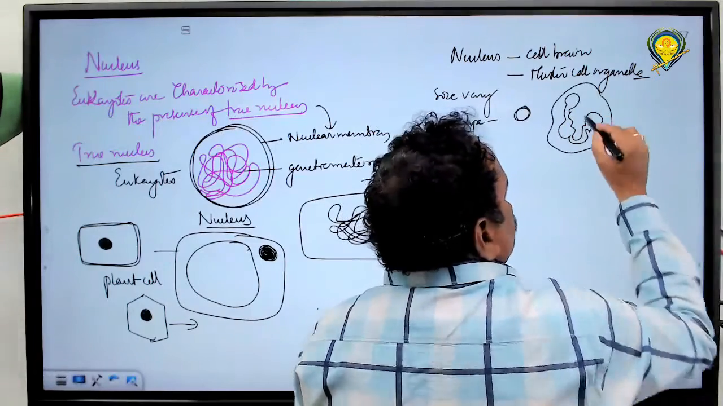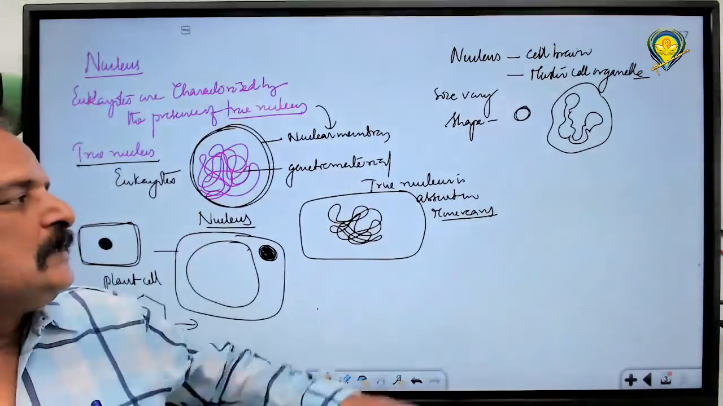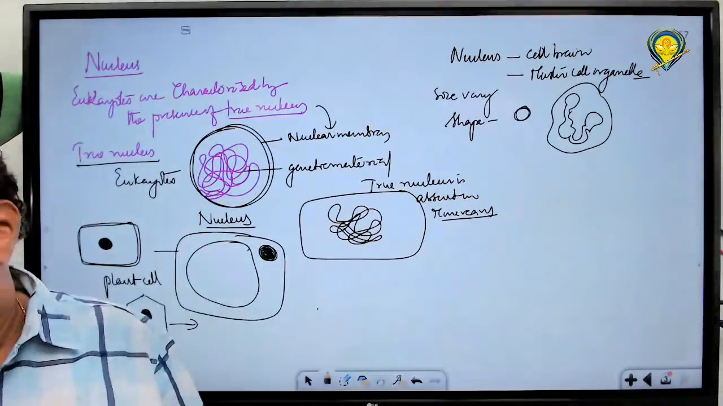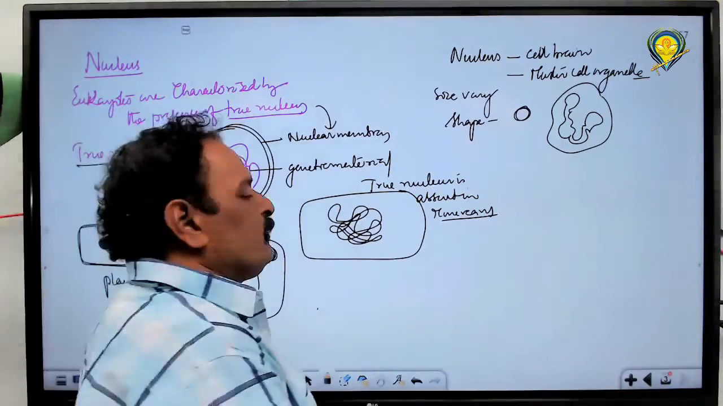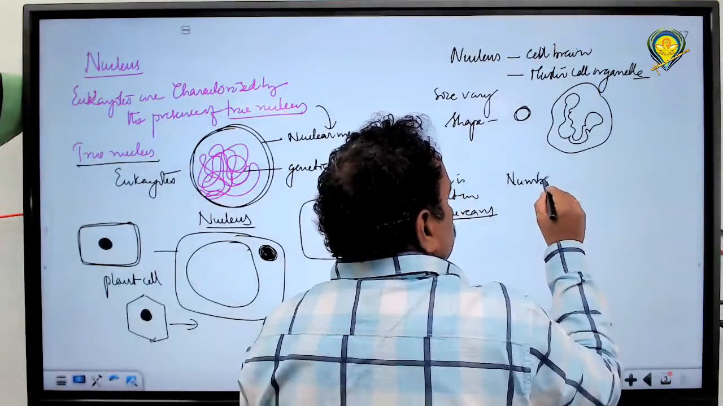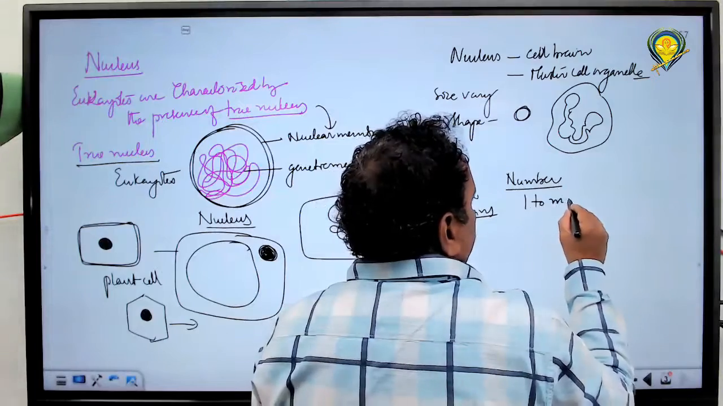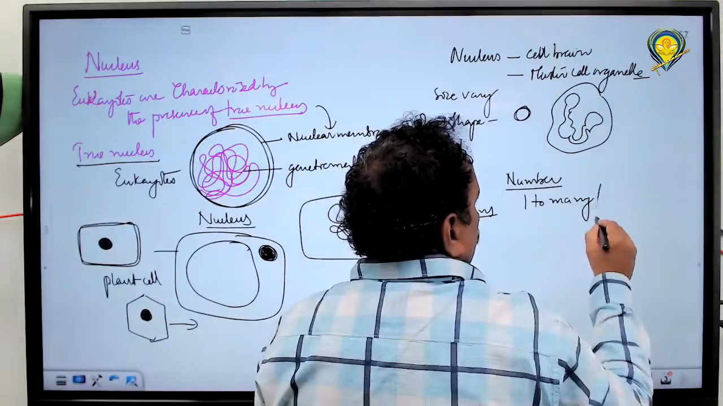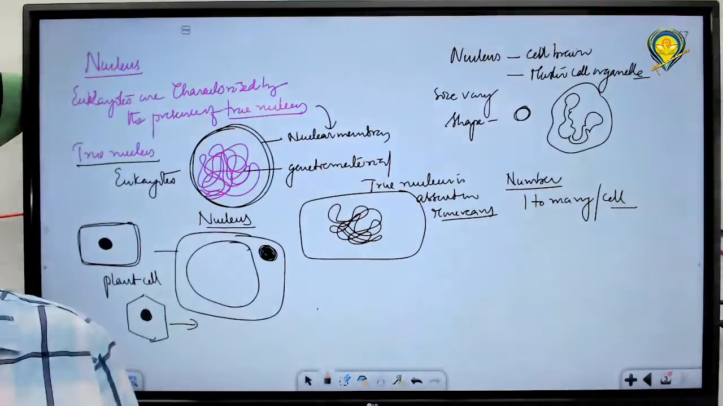Trilobed structure is observed. Okay, now the nucleus may be spherical. Most nuclei of this particular type have a spherical, round shape. When you look at the number of nuclei, the number may be 1 to many per cell.